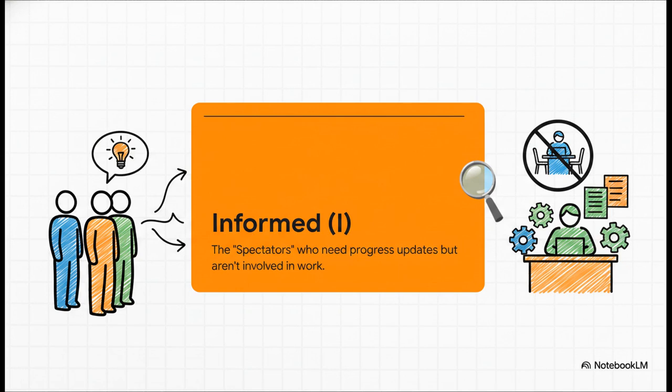And finally, we've got I for informed. These are your spectators. They definitely need to know the progress or the final result because it might affect their future work, but they aren't actively involved in executing the task itself.